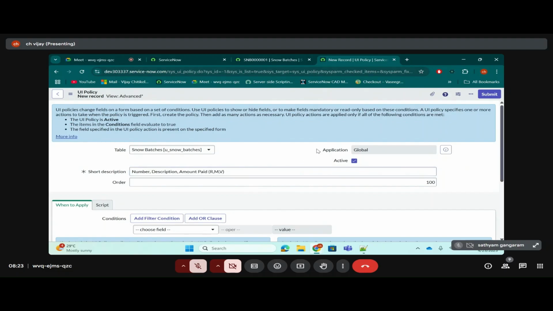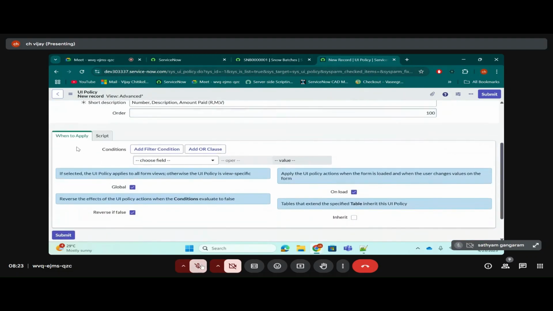Application you ignore, because it will be there in everything. Even when we are creating a table, it is there. I'll tell you in the end. Active. What will this active do? If this active checkbox is checked to true, then only this UI policy will run. If it is deactivated, if it is checked to false, then this UI policy will not run. Okay? Clear everyone?